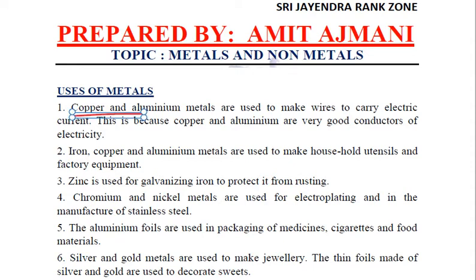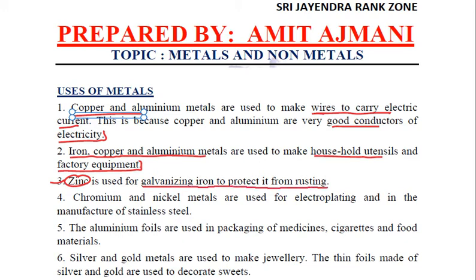Copper and aluminium are used to make wires to carry the electric current. Why? Because of their property of being good conductors of electricity. Iron, copper and aluminium are used to make household utensils as well as factory equipment. Zinc, a very important use: it is used for galvanizing iron so that it may be protected from rusting. Metals like chromium and nickel are used for electroplating and also in the manufacture of stainless steel.